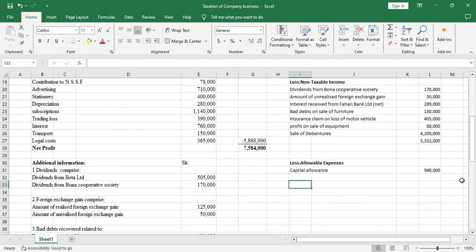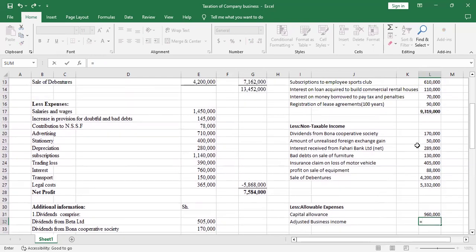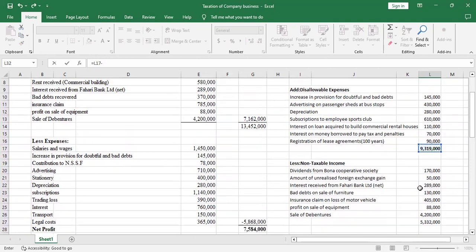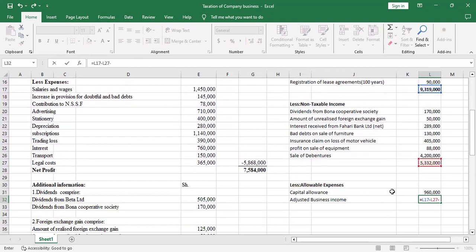Correct. So the adjusted business income will be equal to this amount here minus the non-taxable income minus the capital allowance.